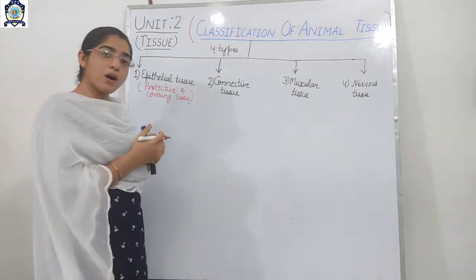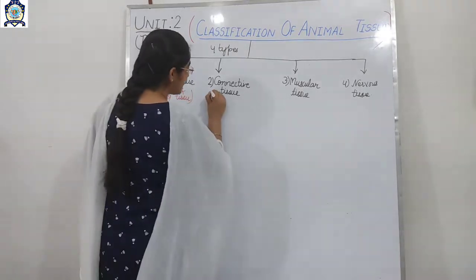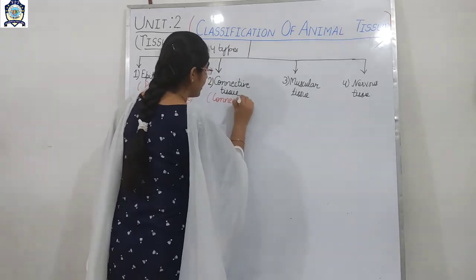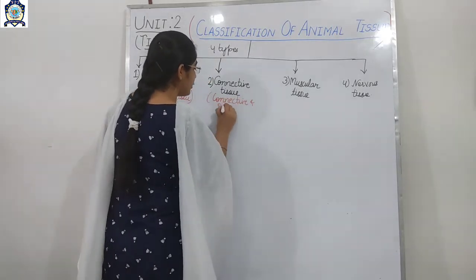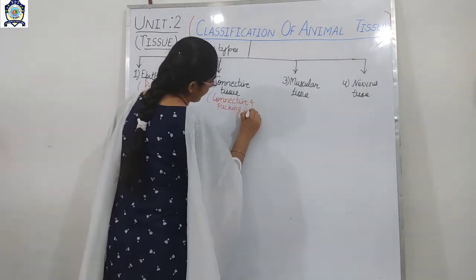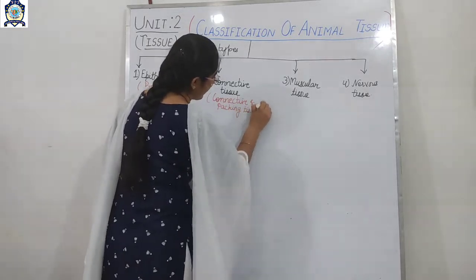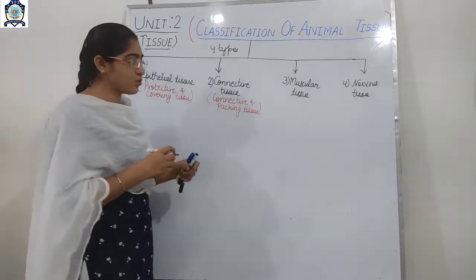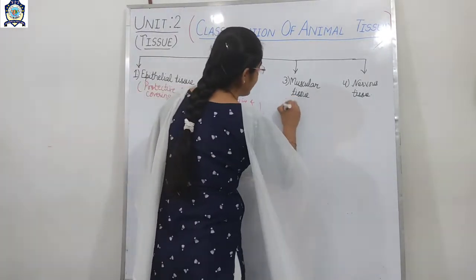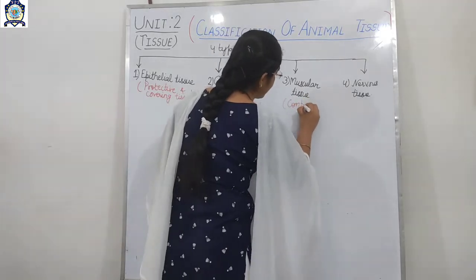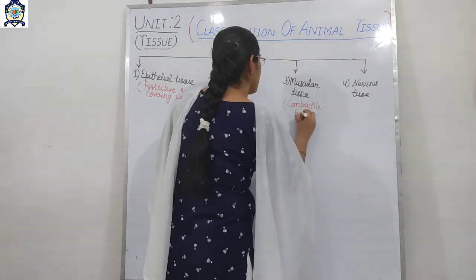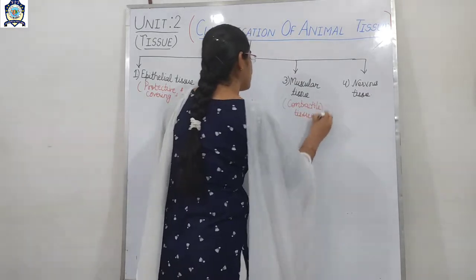If we talk about the connective tissue, then it is the connective and packing tissue. If we talk about the muscular tissue, then it is the contractile tissue.